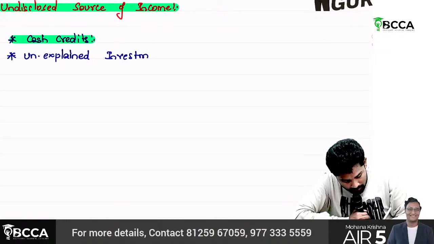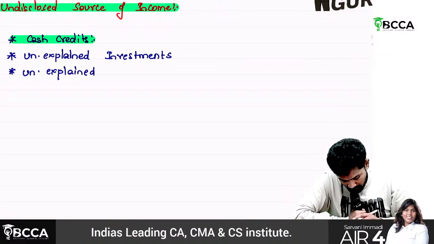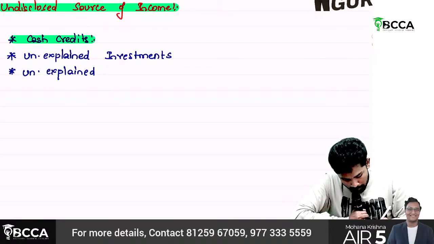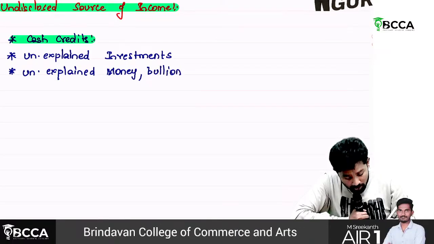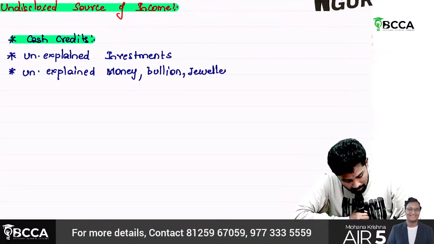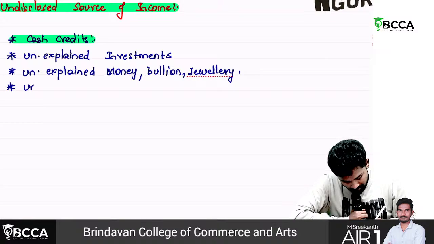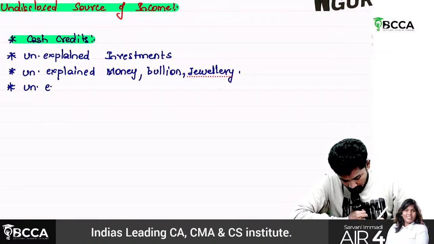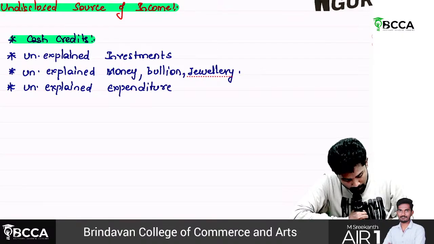Then unexplained money, bullion, so bullion means the gold bars and all, jewelry. Unexplained expenditure.